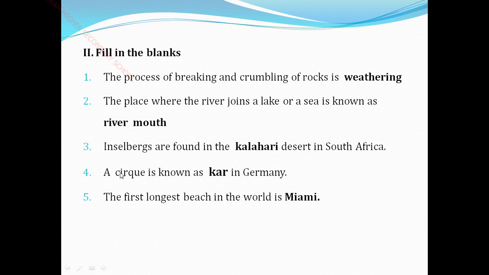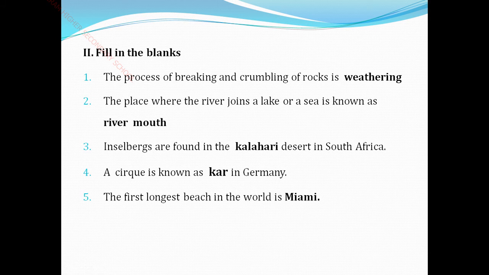K-A-R, kar. Then fifth one, the first longest beach in the world, as we just saw, is Miami. Miami is the first longest beach in the world, and the second largest beach is our Marina Beach. You see, the first also starts with M, and the second largest beach also starts with M. So Miami Beach, and our Marina Beach is the second largest beach.